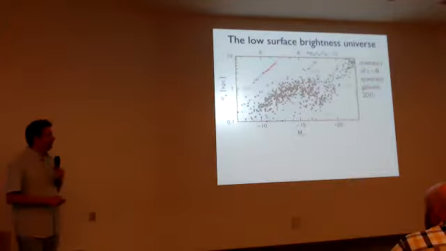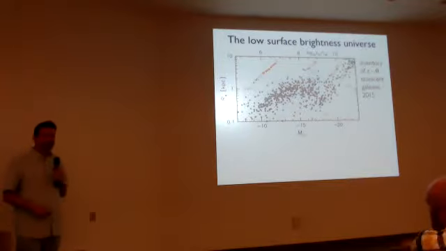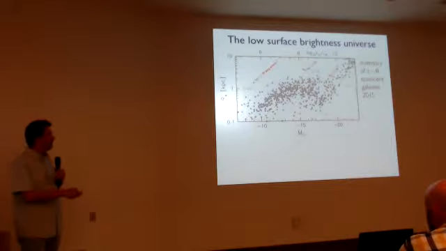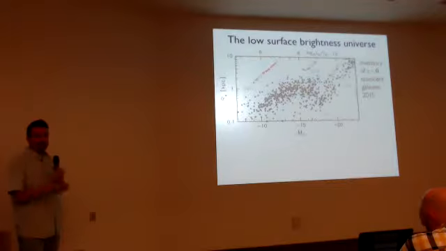This is the state of the field when they were first recognized in 2015. This is a classical plot of effective radius versus luminosity, or absolute magnitude on the bottom. There's your luminosity on the top. And here we're cutting off the giant galaxies. This is plotting only spheroidal galaxies for a more homogeneous comparison.